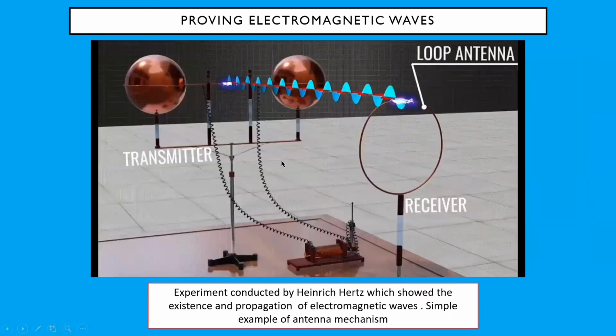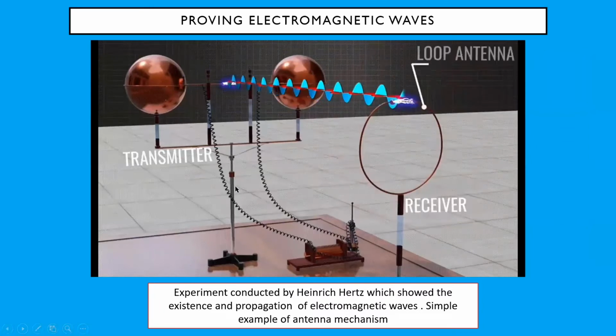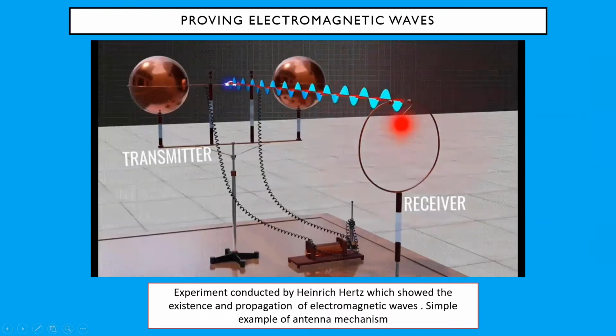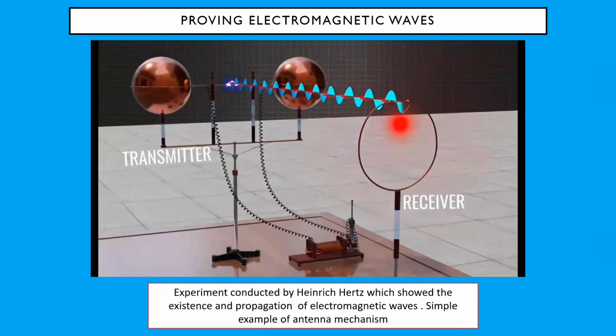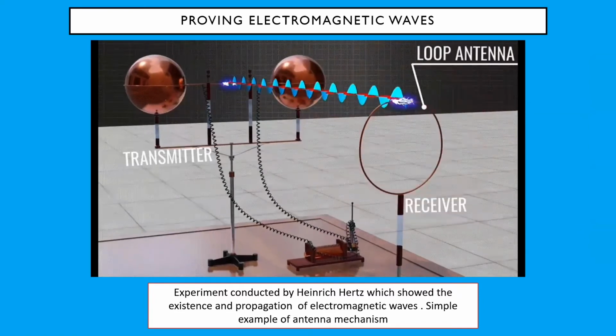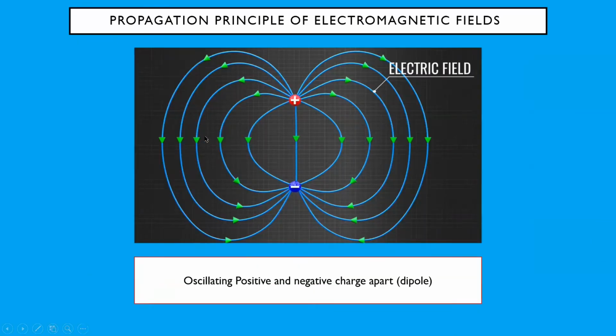This is proven in Hertz's experiment, where when a high voltage is applied to two unconnected ends, a spark is produced. At the transmitter, electromagnetic waves are sent, and the receiver end generates sparks as well. This experiment can also be seen as a basic principle of an antenna. Antennas can be used as transmitters and receivers to propagate electromagnetic waves.